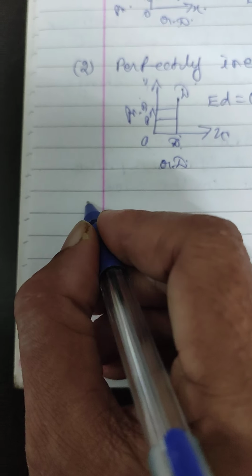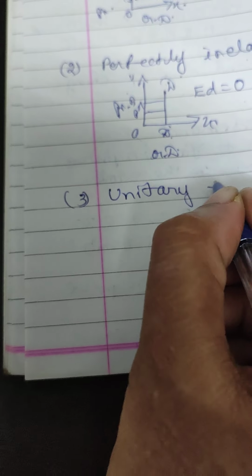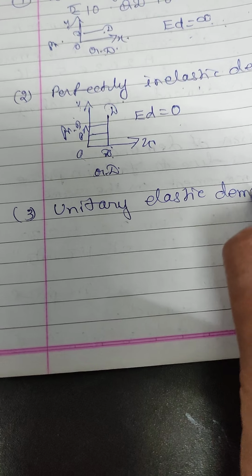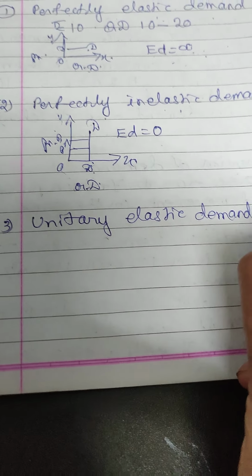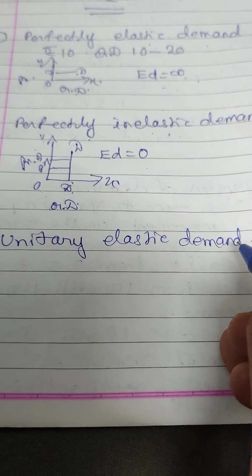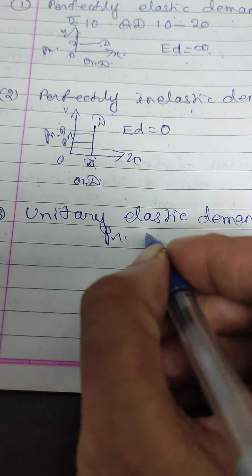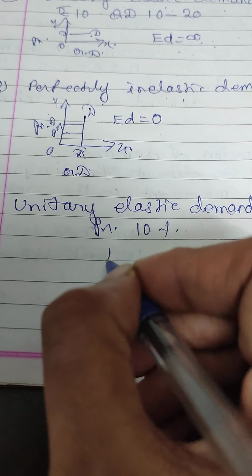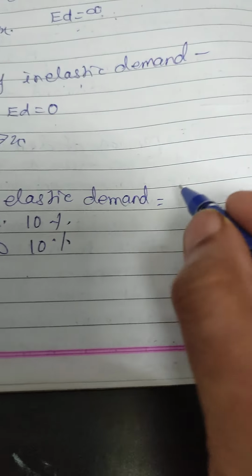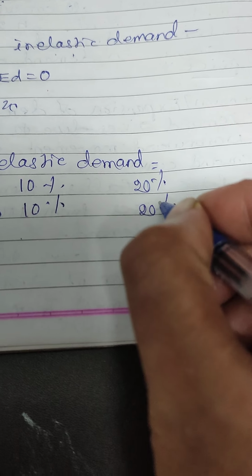Then the third one is unitary elastic demand. What do we mean by unitary elastic demand? A given percentage change in price brings an equal percentage change in quantity demanded. If the price of the product changes by 10%, demand also will change by 10%. 10 divided by 10 gives answer 1. If the price changes by 20%, demand also will change by 20%.